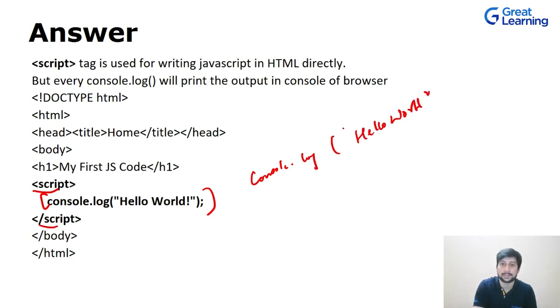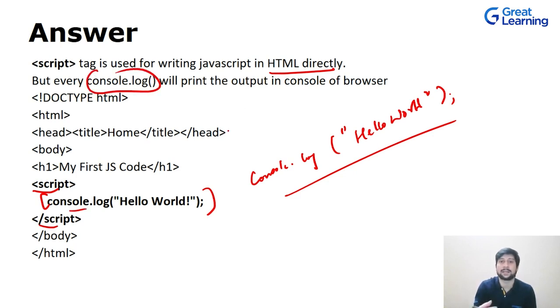This hello world is written like this, and it will be printed on your console, right? Now to check where the output is, you go either using Ctrl+Shift+I or right click and inspect, and go to the console tab. So this is how you write your JavaScript code directly in your HTML file, and the console.log statement that you see over here is nothing but printing the output on the console.